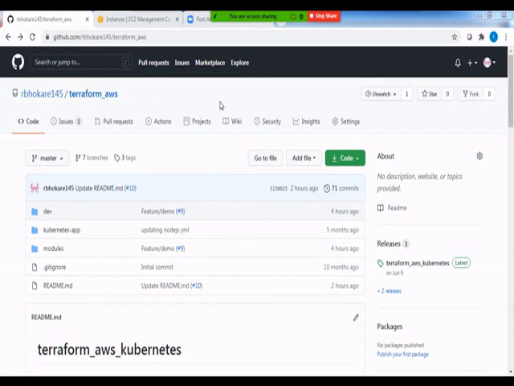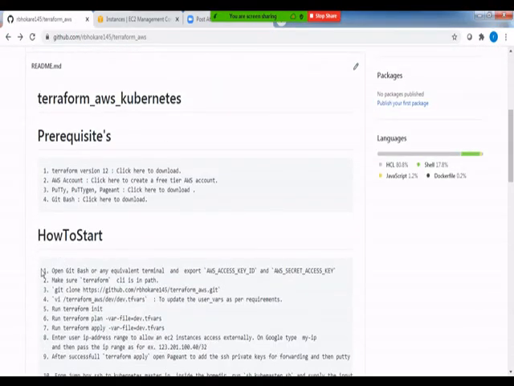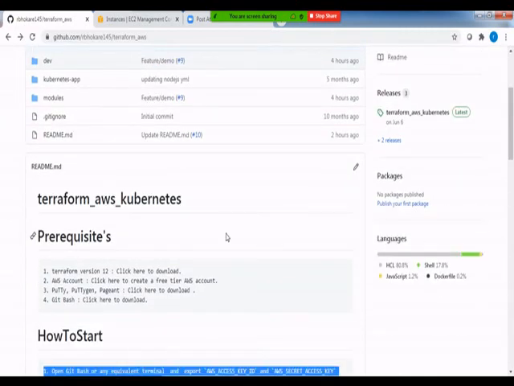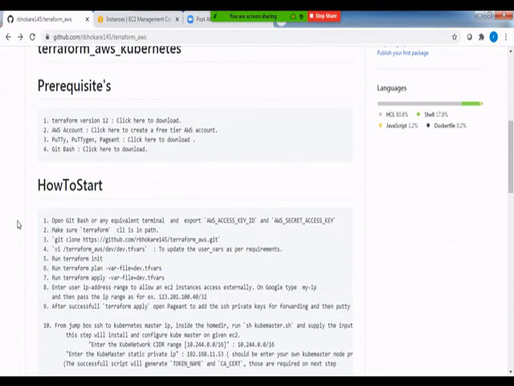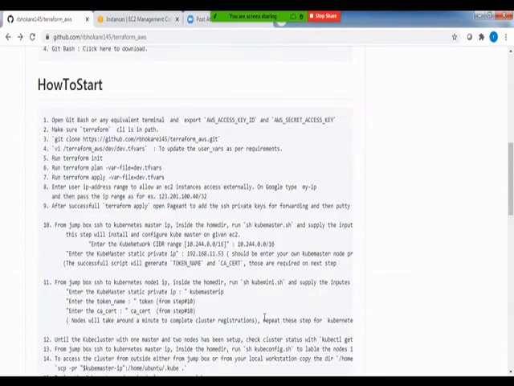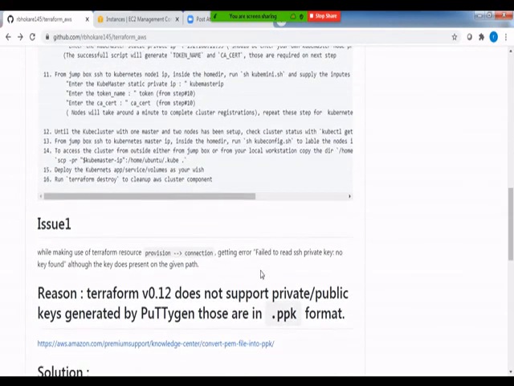So this is the Terraform AWS GitHub repository, which consists of all sort of Terraform infrastructure as code which has to be executed in order to create your Kubernetes clusters. All the steps have been mentioned over here. Again, this is a public repository which I have created, which is accessible for everybody to use. You just need to go through these steps, which are detailed enough to start using this repository and spin up your first Kubernetes clusters on AWS.